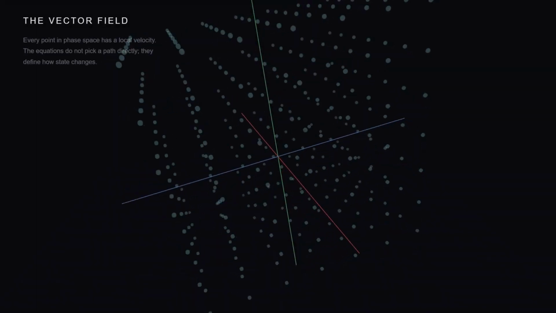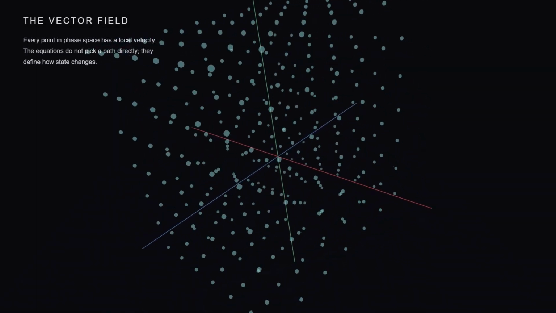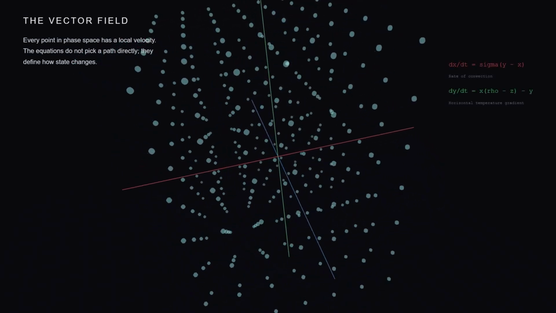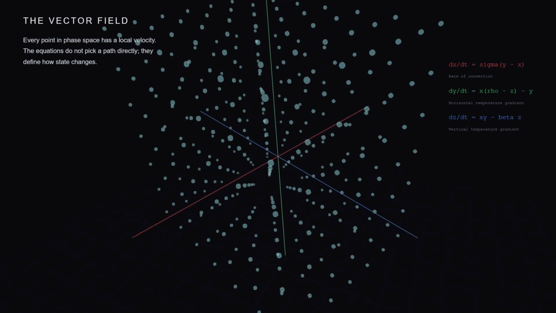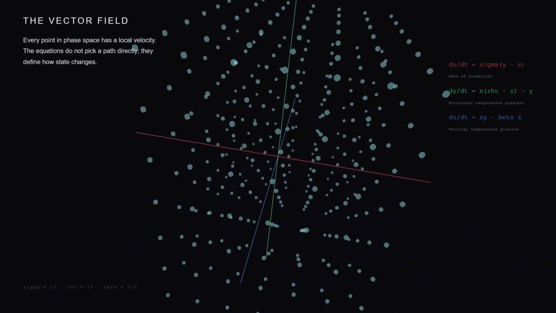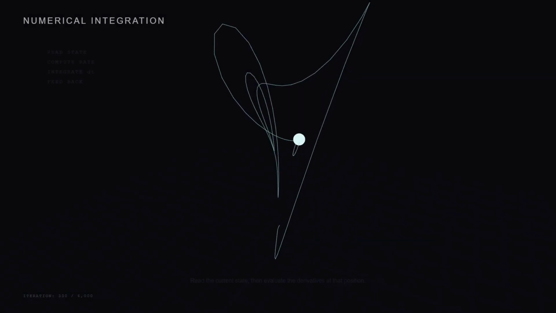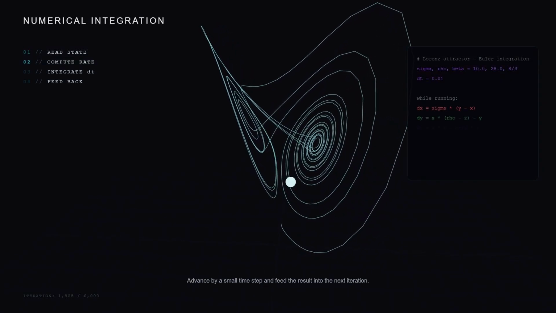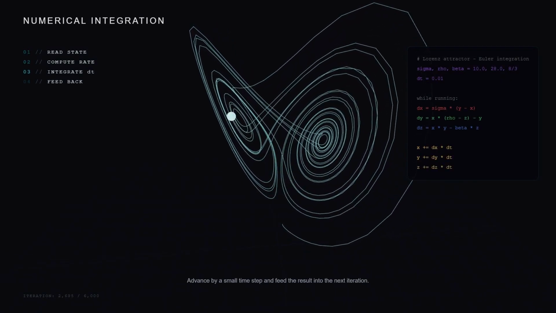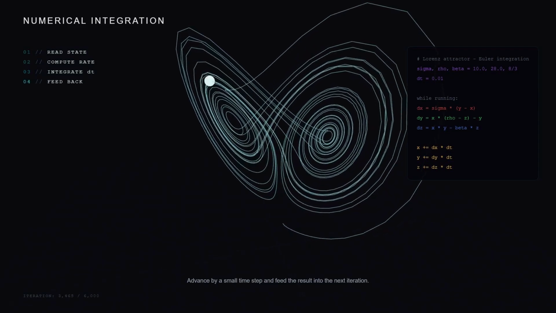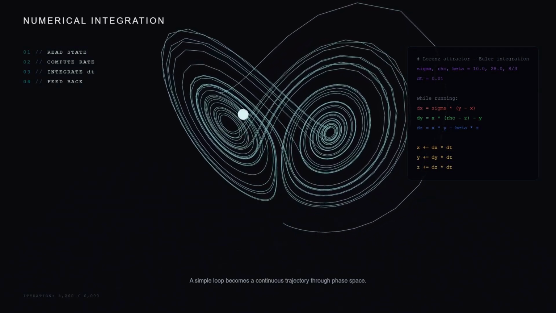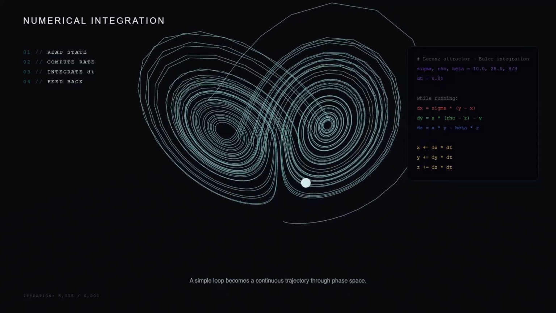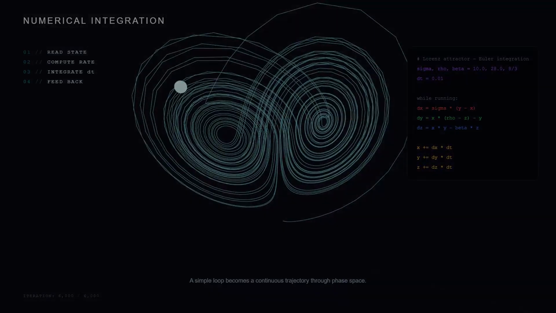The Lorenz system is three coupled nonlinear differential equations, originally used as a simplified model of atmospheric convection. At every point in phase space, those equations define a rate of change. So in code, the process is direct. Read the current state. Compute the rate of change. Advance the values by a small time step. Then feed the result into the next iteration. It is a loop over state, using floating point numbers and a numerical integrator.